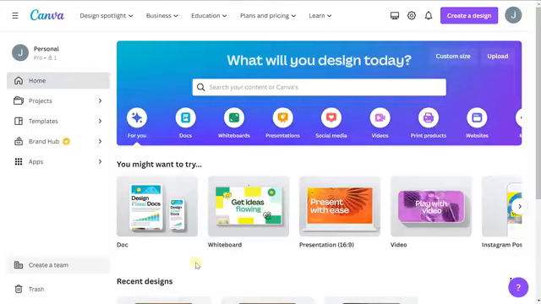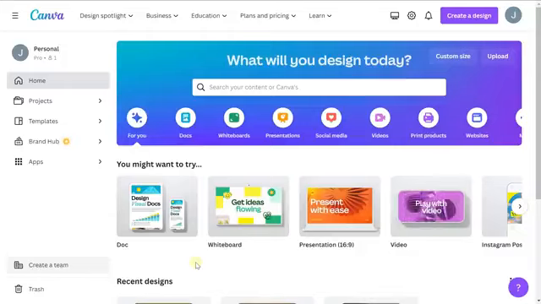All right, so now we're at canva.com. You can either just click the link in the description to go ahead and end up here, or go to canva.com in your browser. And you want to go ahead and sign up for an account, a free account. And then when you've signed up or you've logged in, you will see this screen.